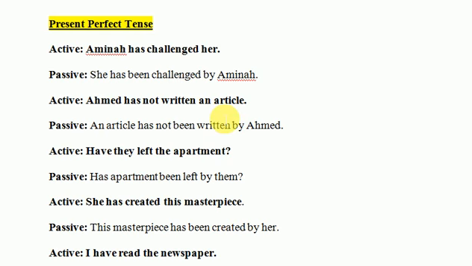Ahmed has not written an article. An article has not been written by Ahmed. Have they left the apartment? Has apartment been left by them? देखें यहाँ पे था have they because they was plural. But when we have changed the position of the subject and the object, we see that apartment is singular. Therefore, we will use has. Has the apartment been left by them?